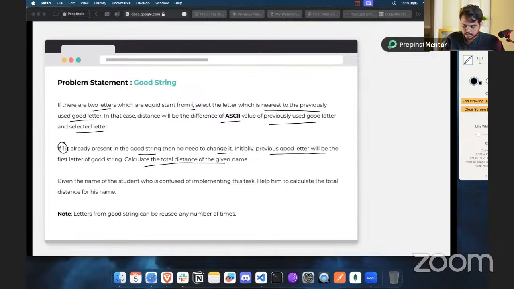We have to calculate the total distance of the given name. Given the student's name, we calculate the total distance for each student, and based on all the distances, the teacher will decide how to make all the students stand in the line. That's why we have to calculate the distance for each student's name. What is the note that we have? Letters from the good string can be reused any number of times. Let's keep that in mind.